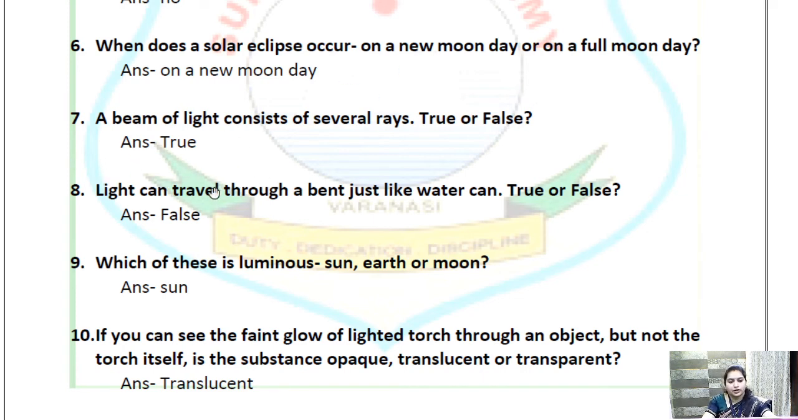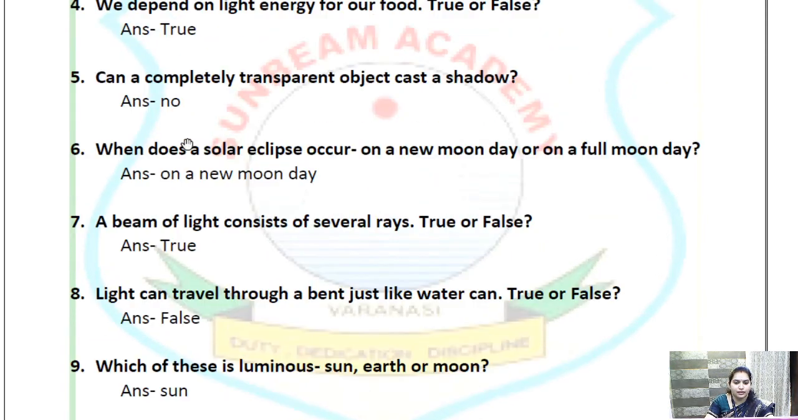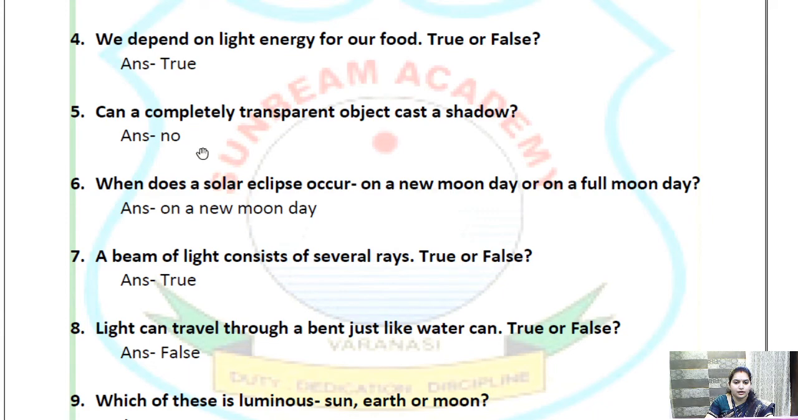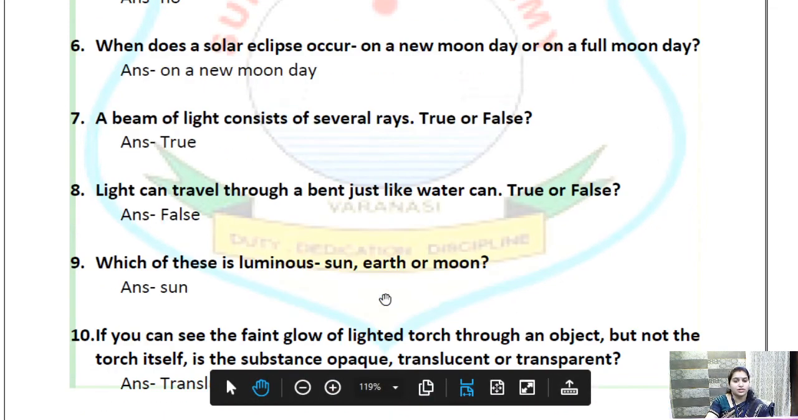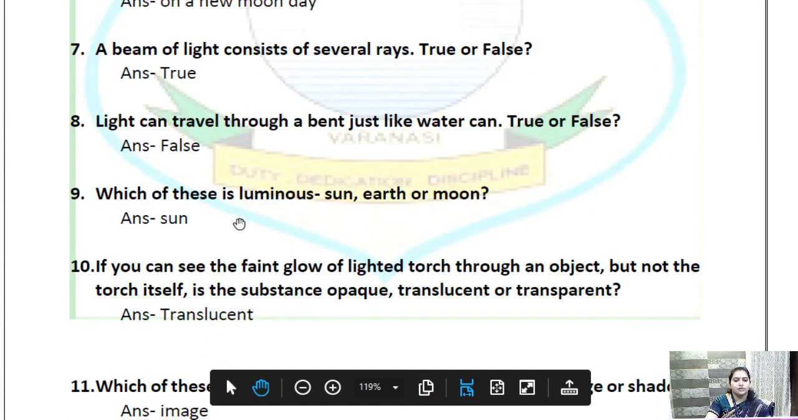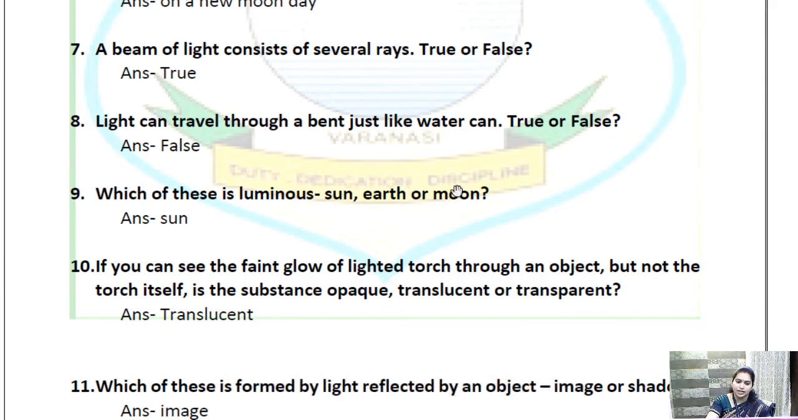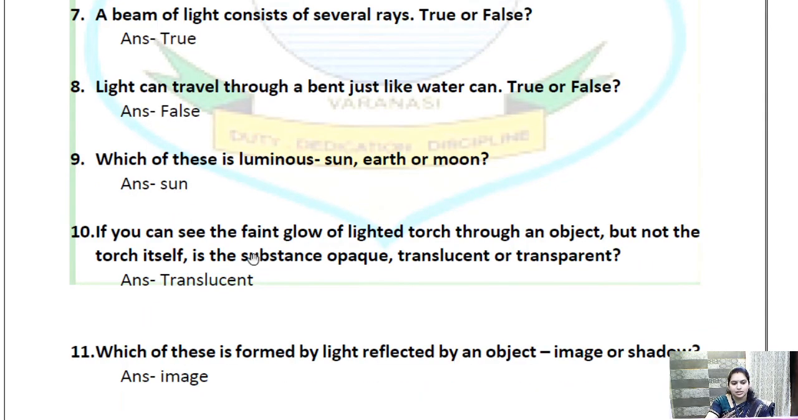Okay, so next we have: light can travel through a bend just like water can. No, light always travels in a straight line. Which of these is luminous? Sun, earth or moon? Sun is luminous, earth and moon are not luminous.